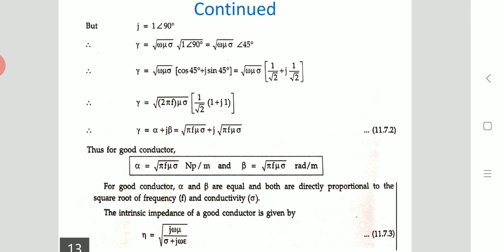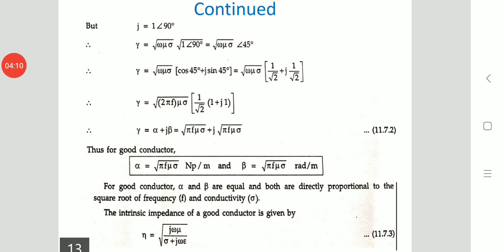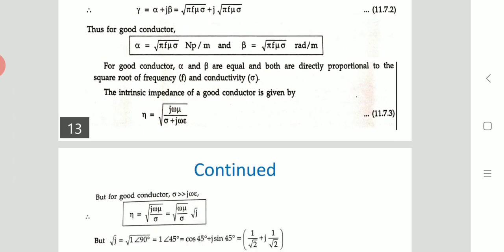Now next we go to the intrinsic impedance of a good conductor. So what is the intrinsic impedance of the good conductor? It can be estimated by eta is equal to root of j omega mu divided by sigma plus j omega epsilon. This is equation 11.7.3, which we have already seen.